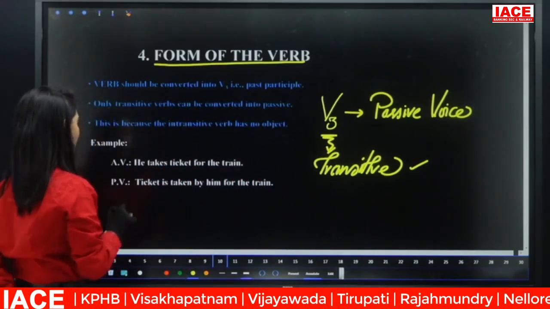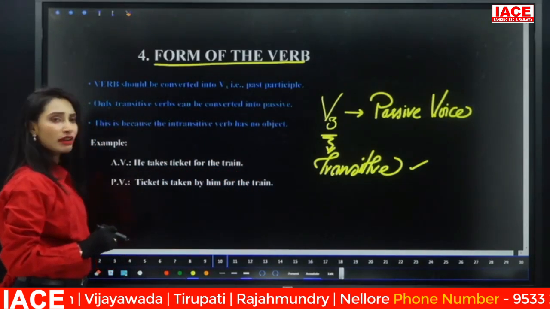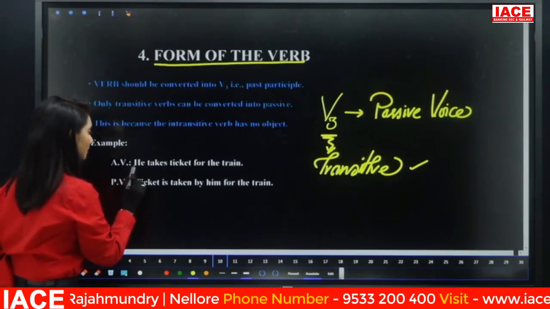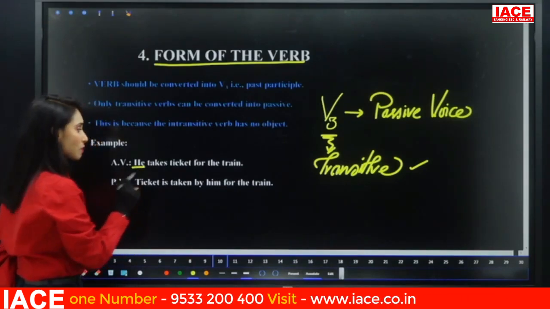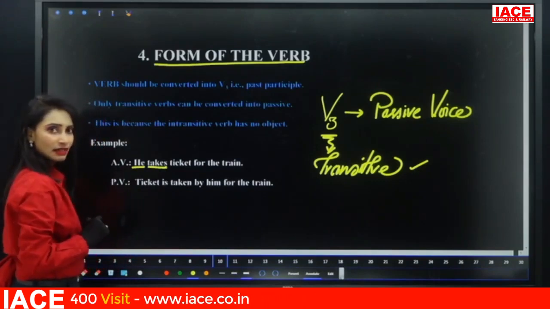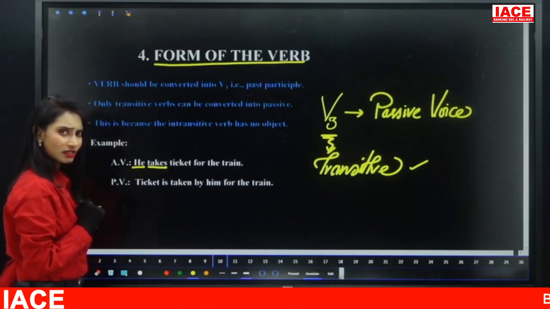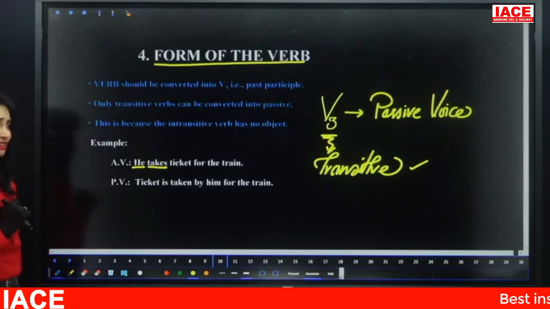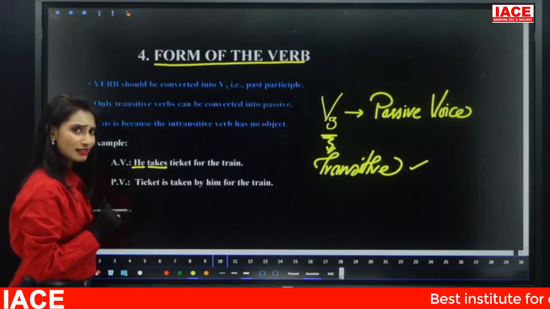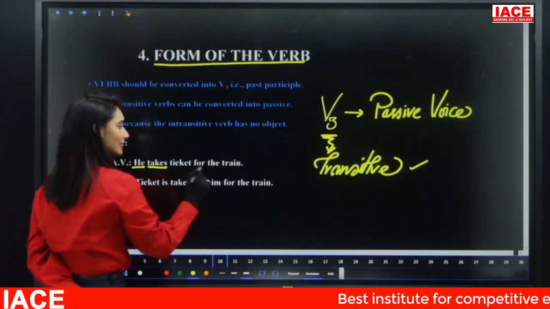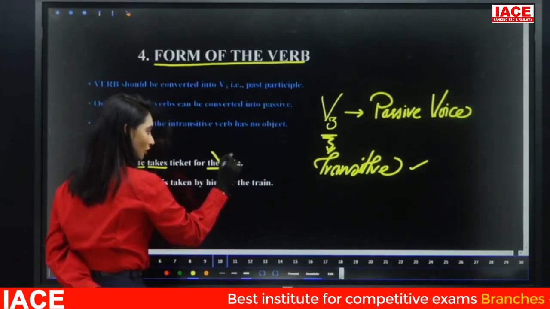For example, look at this: He takes ticket for the train. What is the subject here? Verb, takes. Object, ticket or train? What do you think is the object? Who is the receiver? What is the object of the sentence? If you think it is the train, you're wrong.